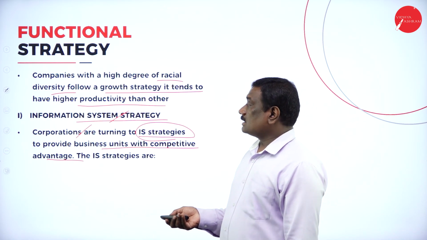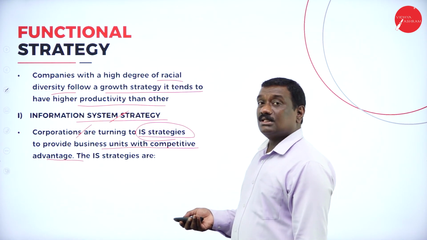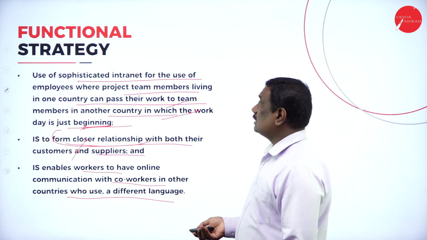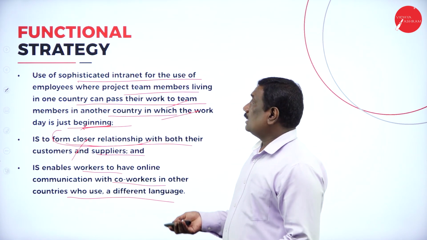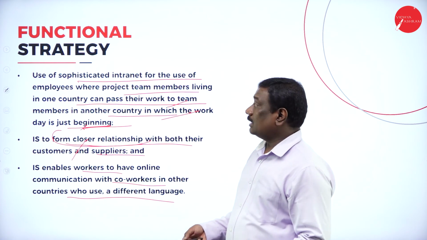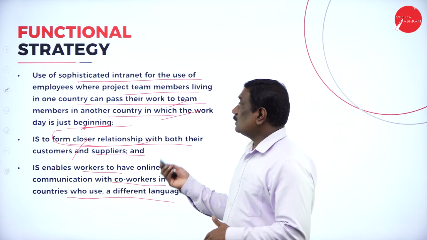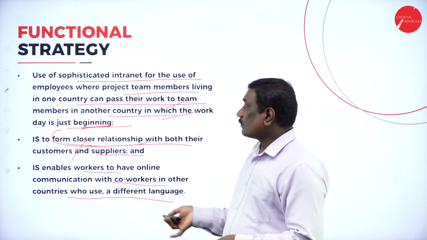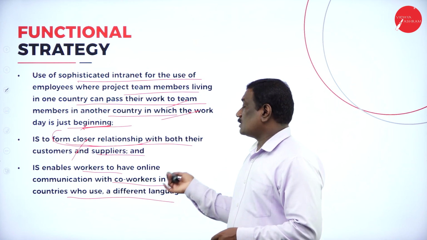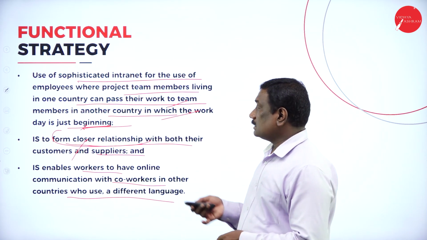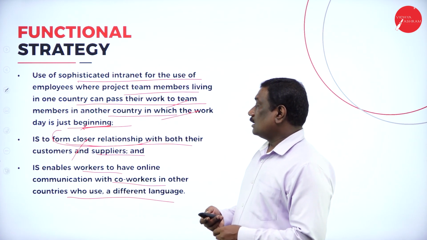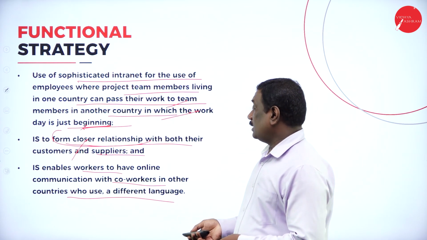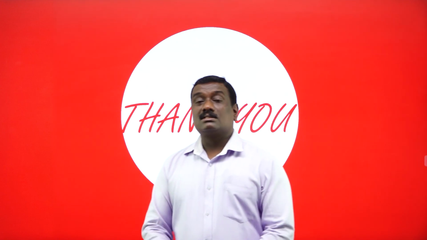And information system strategy: the IS strategy provides the business units with competitive advantage. They can use sophisticated internet facilities where employees are given a project and the project team members living in another country can pass on the work to their team members in that other country, for whom the day is just a beginning. This IS strategy also creates a very important and close relationship with both the customers and suppliers. And it enables the workers to have online communication with co-workers in other countries whose language will be different. So these are the various topics, students.